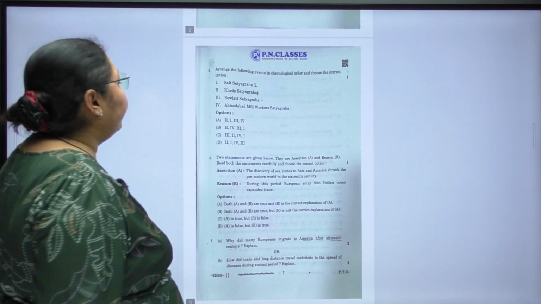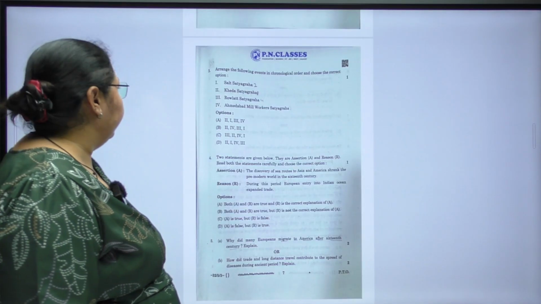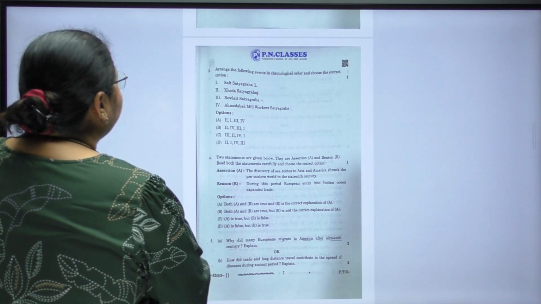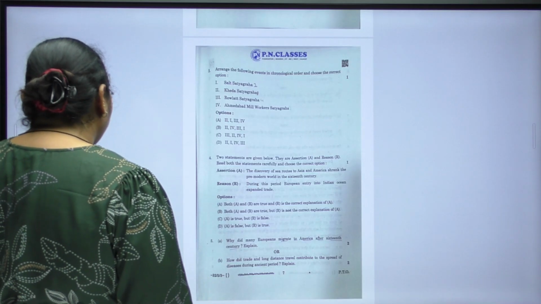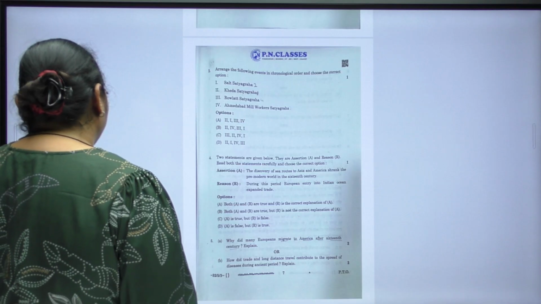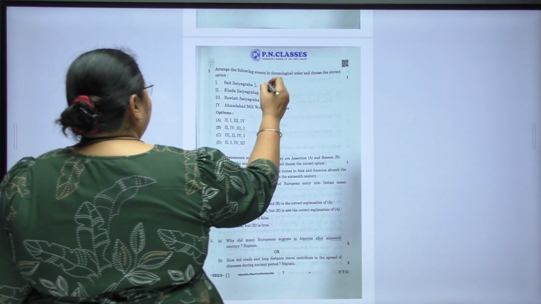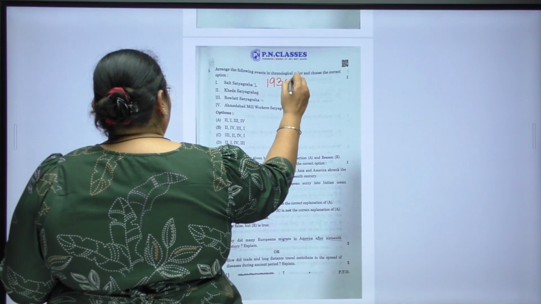Arrange the following events in the chronological order and choose the correct option. First is Salt Satyagraha, second Kheda Satyagraha, third Rowlatt Satyagraha and fourth Ahmedabad Mill Workers Satyagraha. Now, Salt Satyagraha started in 1930.